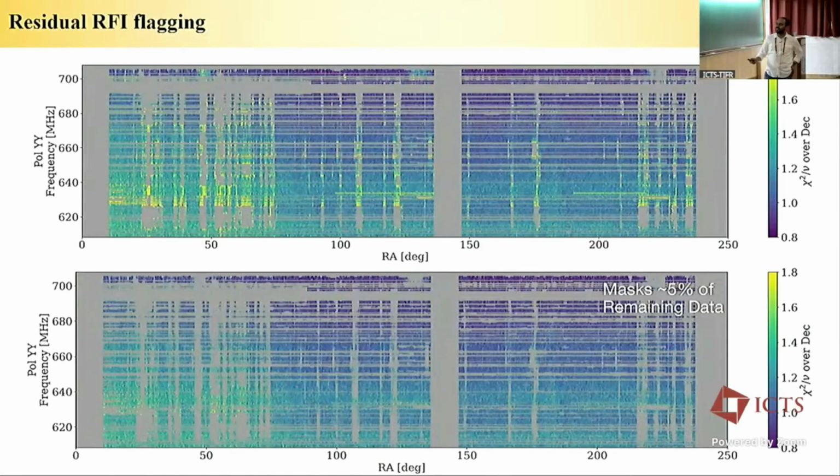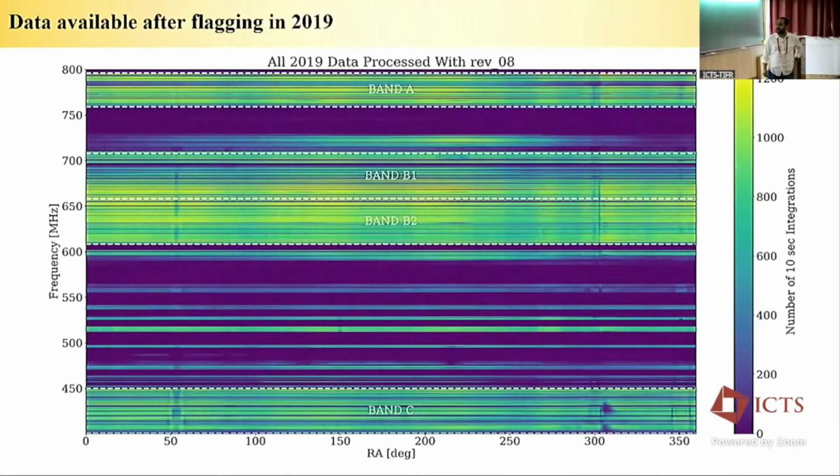So we still see that after all these things, there is some RFI still leaking through our data, which is kind of frustrating, but this is what it is. And then we use the sum threshold method to find all these junks and throw away 5% of data on a daily level. And this is our final data for a single night. Then we average all these nights, and these are the nights available from 2019.